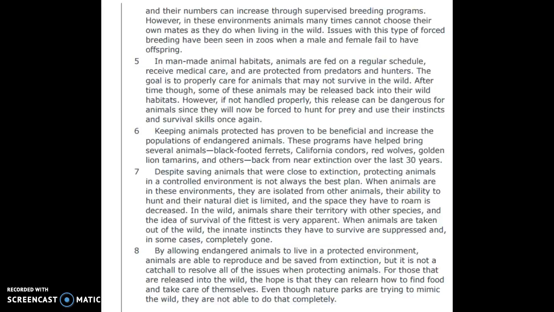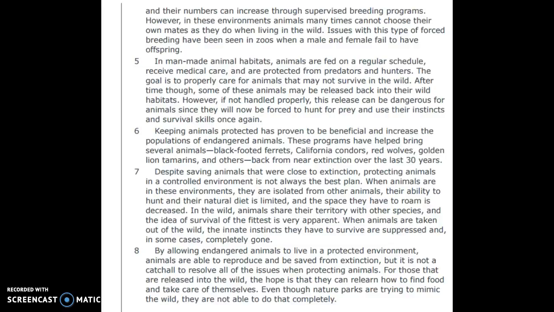However, in these environments, animals many times cannot choose their own mates as they do when living in the wild. Issues with this type of forced breeding have been seen in zoos when a male and female fail to have offspring. In man-made animal habitats, animals are fed on a regular schedule, receive medical care, and are protected from the predators and hunters. The goal is to properly care for animals that may not survive in the wild. After time, though, some of these animals may be released back into their wild habitats.